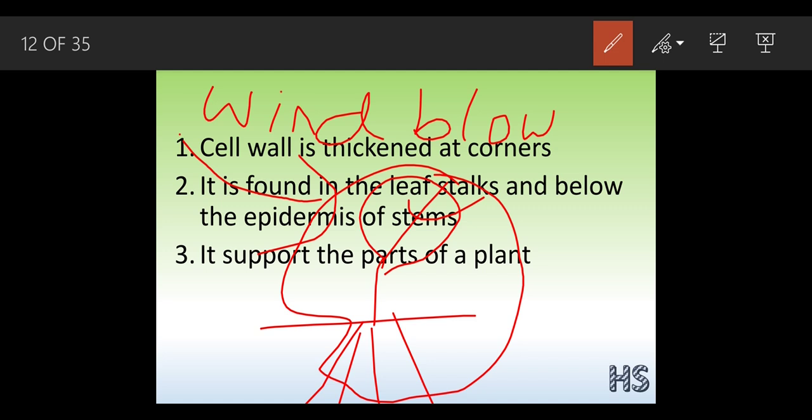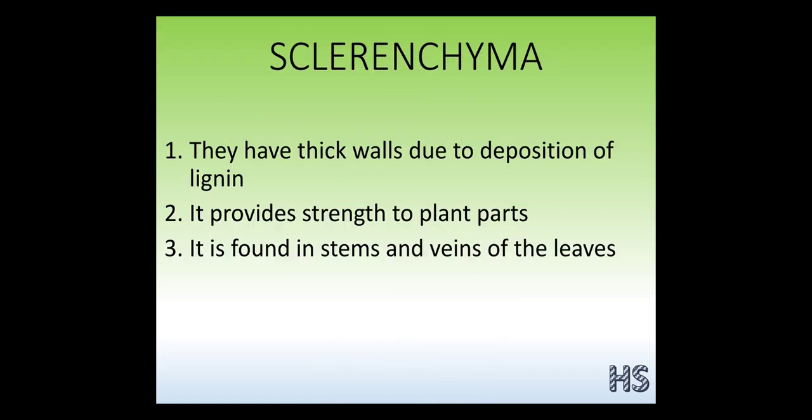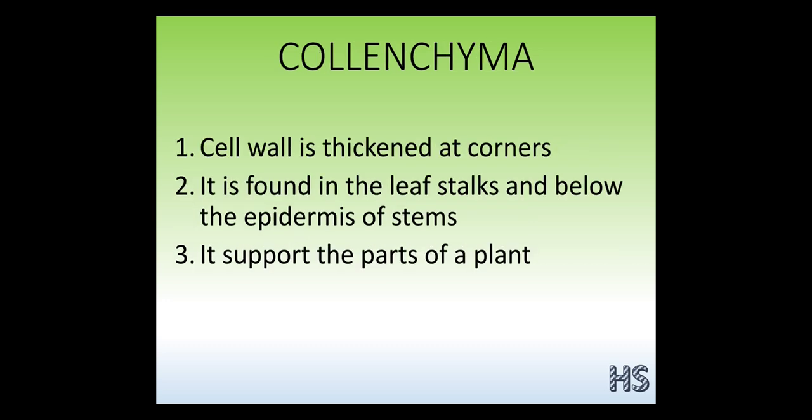So why is it possible that the plants or the leaf part haven't fallen down? Because of this collenchyma. The word colla means glue, which is going to stick, and it helps to give a rigid position. Rigid means a strong position. It is going to move, but it's not going to get broken down. And this collenchyma is also a living cell.